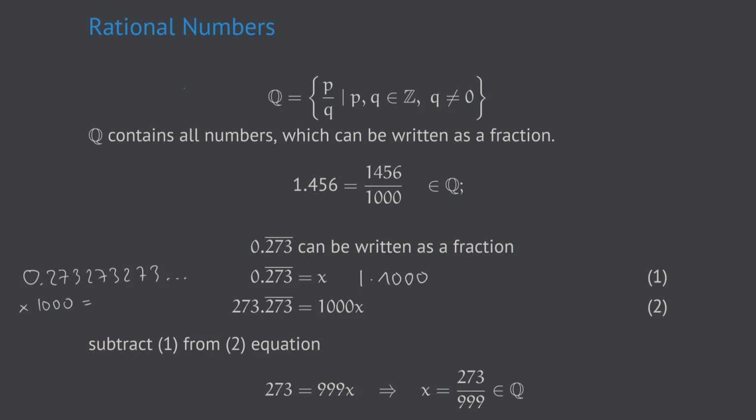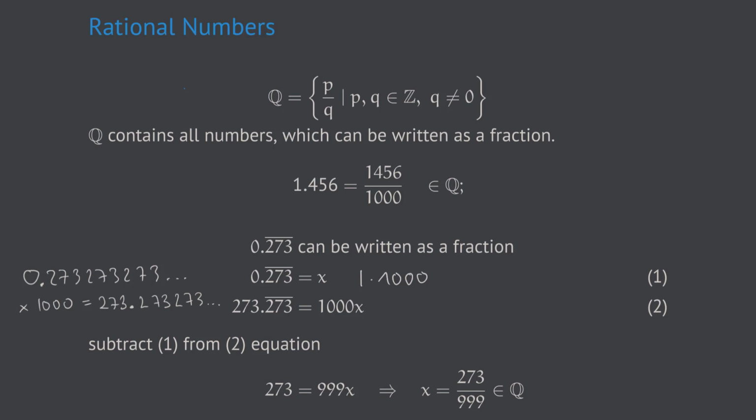What do we get? Well, as you know, when multiplying a decimal number with 1000, the decimal point moves to the right by 3 digits. So this is what we do. We move the decimal point to the right by 3 digits. That results in 273, and now there's the decimal point, and then the story repeats, 273, 273, and so on.